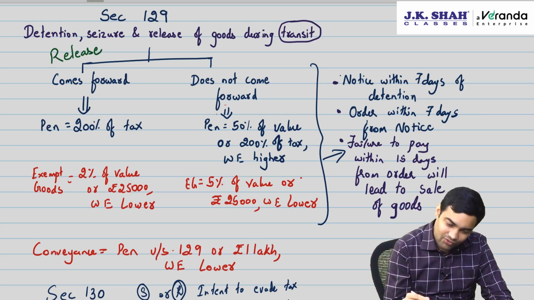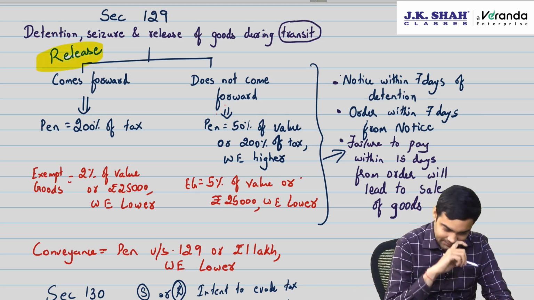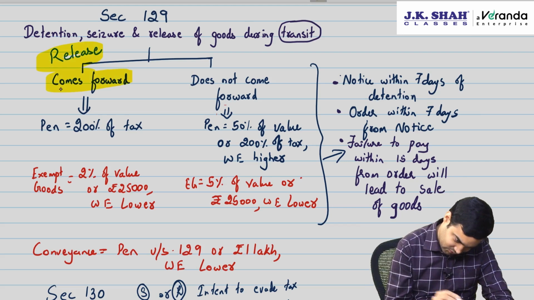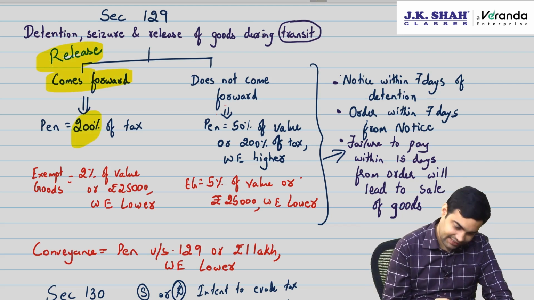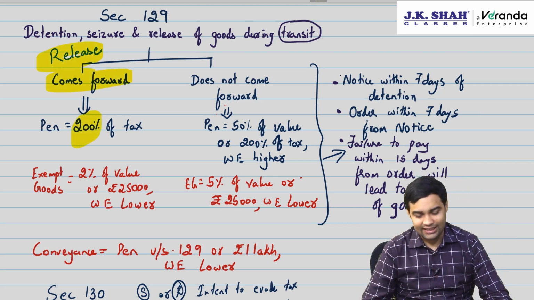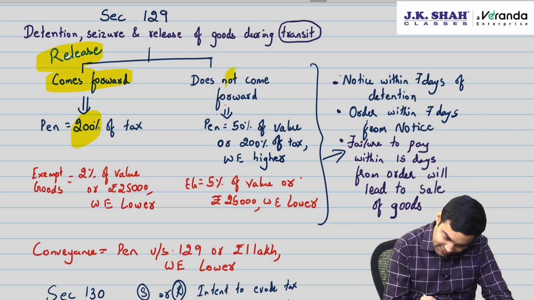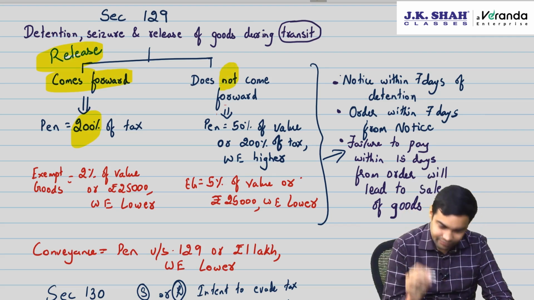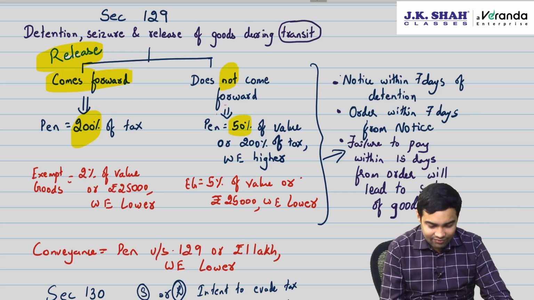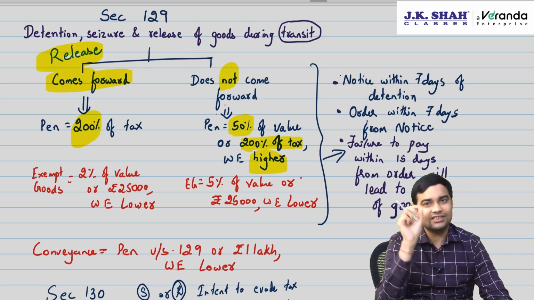Yes. So for releasing such goods, if the person comes forward, then the penalty is 200% of tax. If the person does not come forward, then the penalty will be 50% of the value or 200% of tax, whichever is higher.